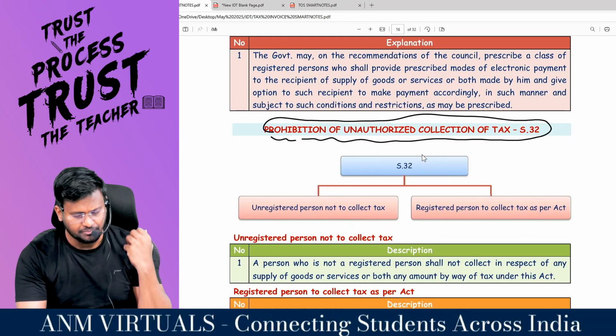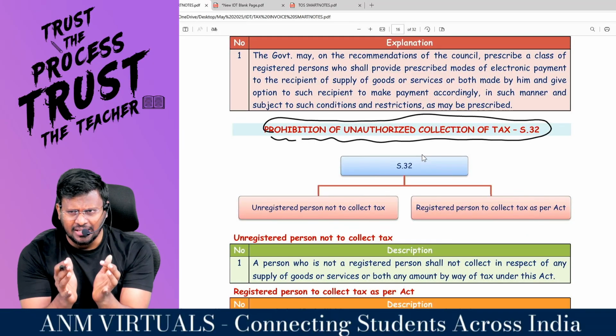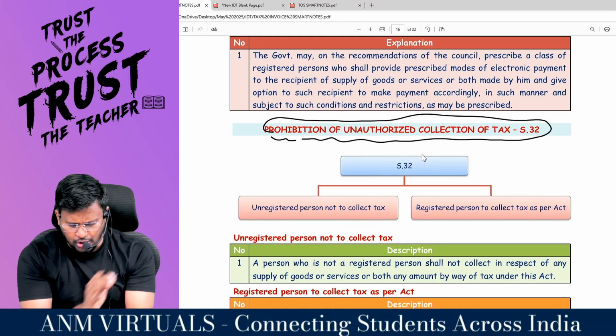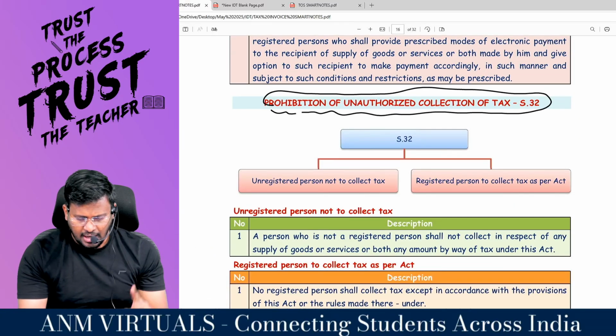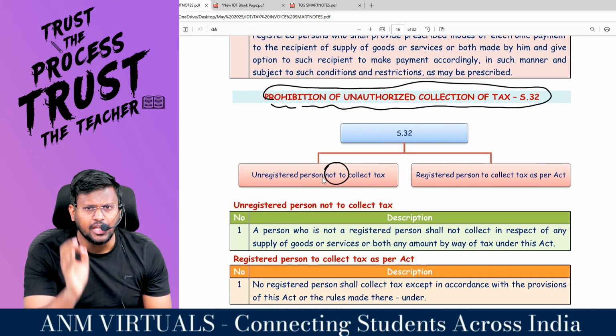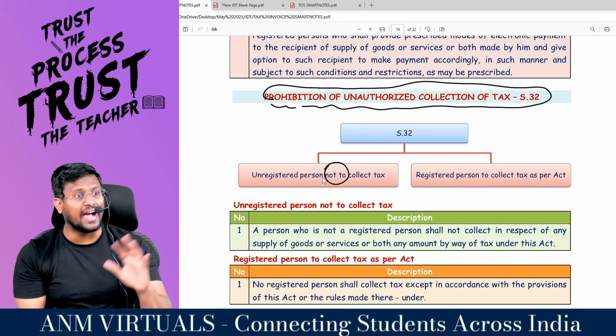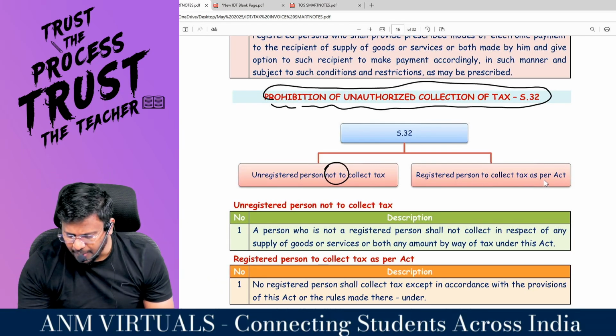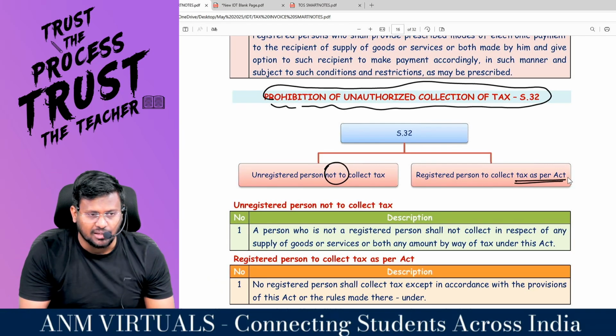Sir, now I'm going to close this. Prohibition of unauthorized collection of tax as per section 32. Sir, what the GST Act is saying is that these two people should not collect tax. Number one, an unregistered person not to collect tax. Are you an unregistered person? At any cost, you are not supposed to collect the tax. And a registered person to collect tax only as per the Act. Are you really with me?